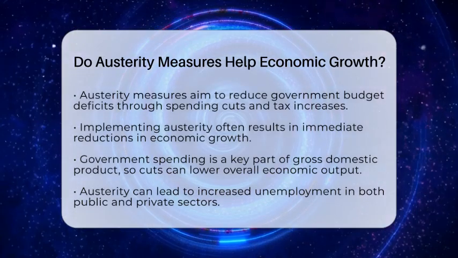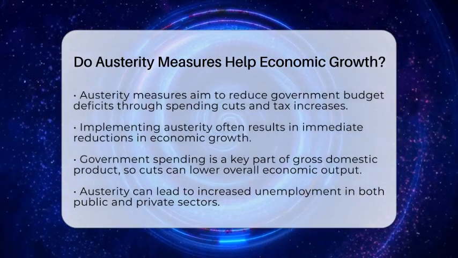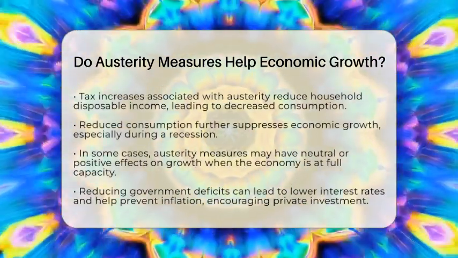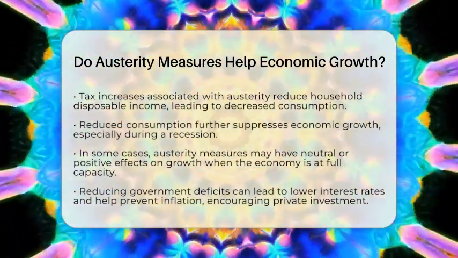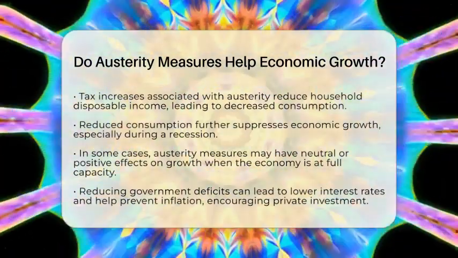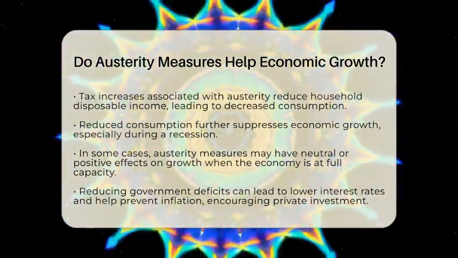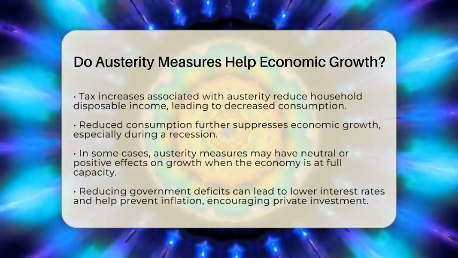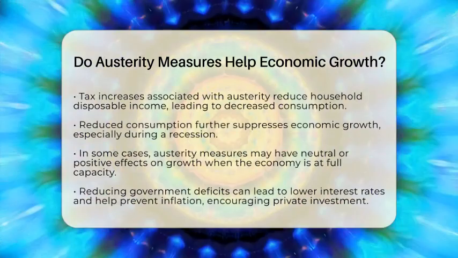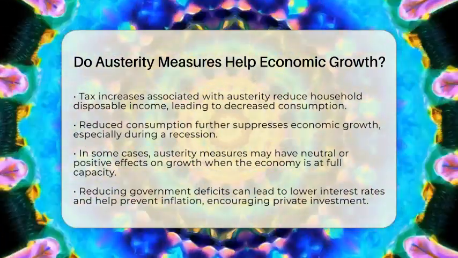This happens not only in the public sector, where government jobs may be cut, but also in the private sector, as reduced government demand can lower overall economic activity. Tax increases that accompany austerity measures can also reduce household disposable income. When people have less money to spend, consumption decreases, which further suppresses growth. These effects are particularly noticeable when the economy is already struggling or in a recession, as austerity reduces demand when it is most needed.